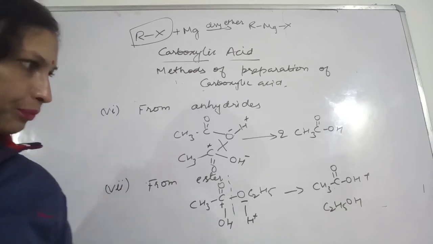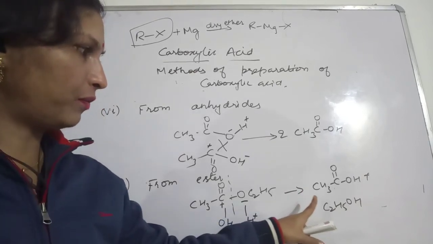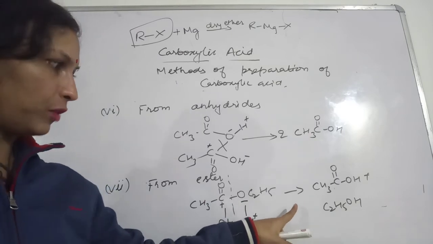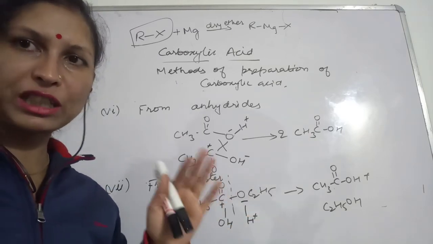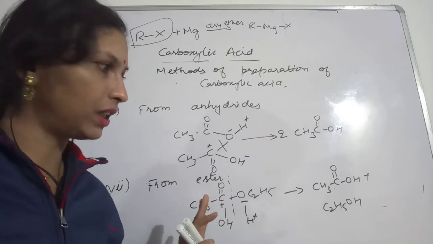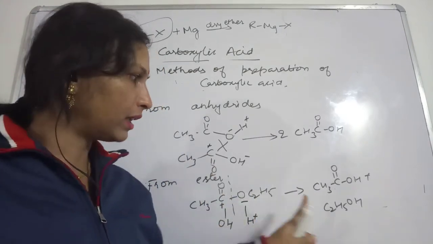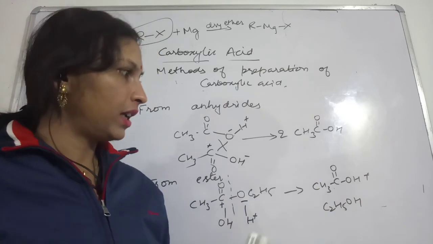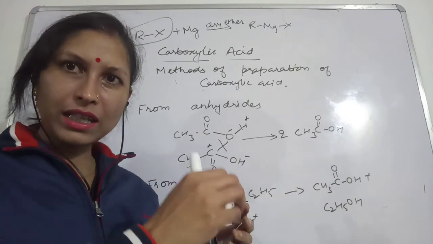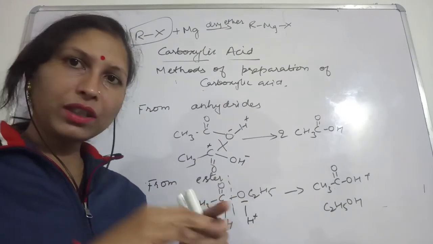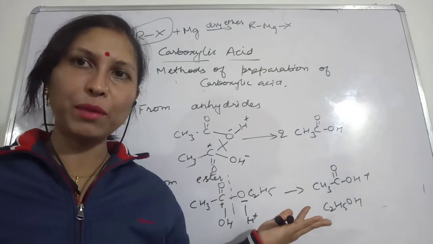Okay, so esterification, this experiment everyone is familiar with, right? So what are we doing in that case? We are taking alcohol, and then that vinegar, acetic acid, if we are adding, then the fruity smelling compound is being formed.